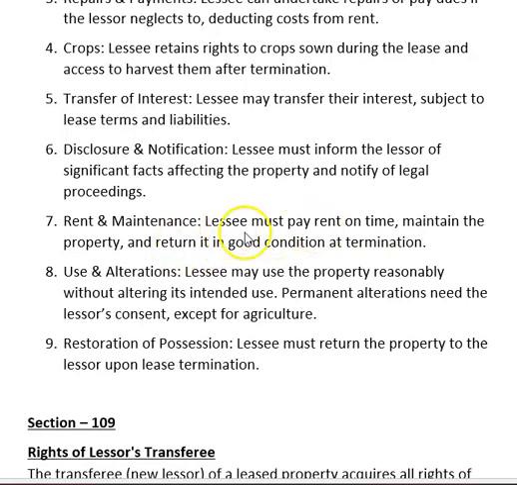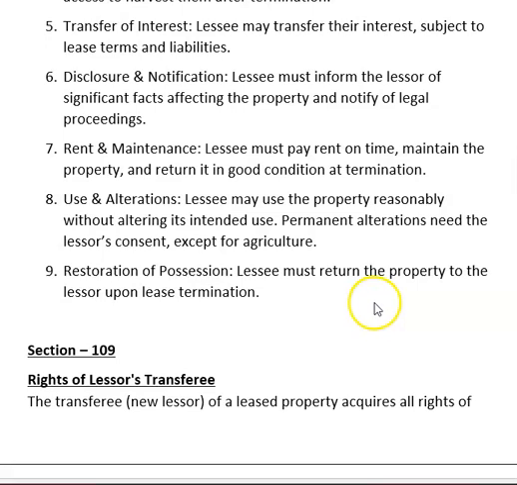Rent and maintenance. Lessee must pay rent on time, maintain the property and return it in good condition at termination. Use and alteration. Lessee may use the property reasonably without altering its intended use. Permanent alteration needs the lessor's consent. So if lessee is doing any permanent alteration, then he has to take the lessor's permission, lessor's consent, except for agriculture.